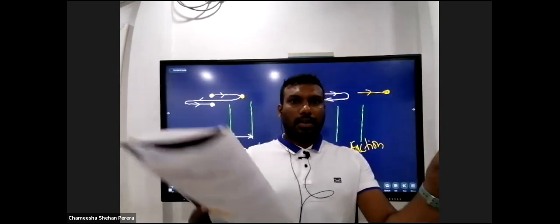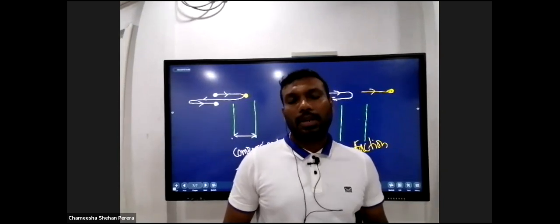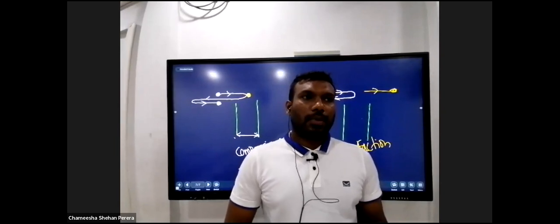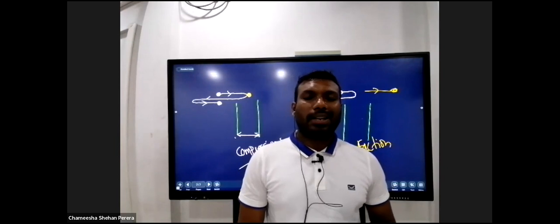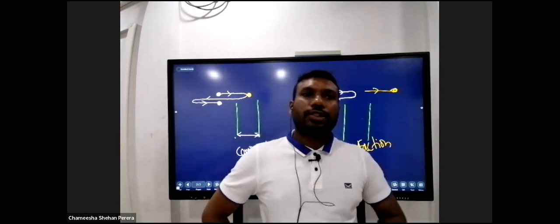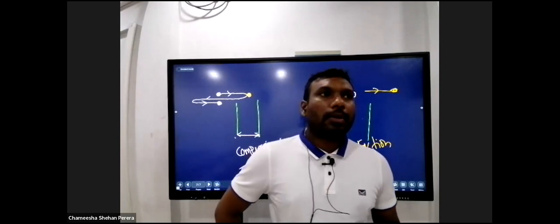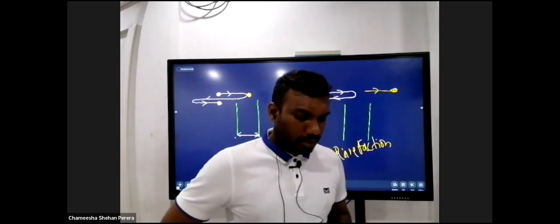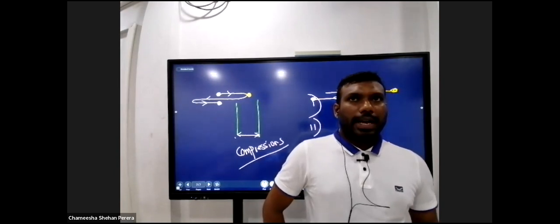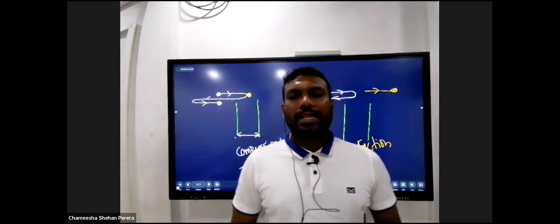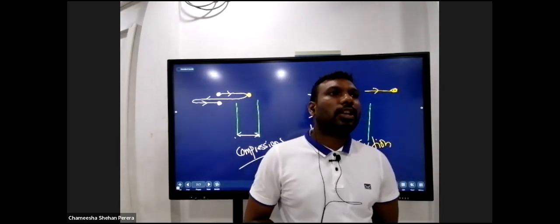Okay, so we wrote descriptions for the two waves. For transverse, we wrote particles move perpendicular to the direction of the propagation of energy of the wave, and for the longitudinal wave, particles move parallel to the direction of the energy propagation of the wave. Right. So then the next point under transverse: wave propagates along the surface of solids, liquids, or along strings.